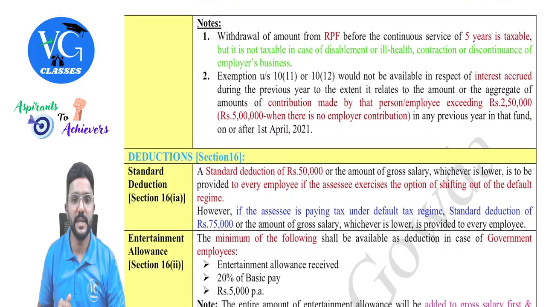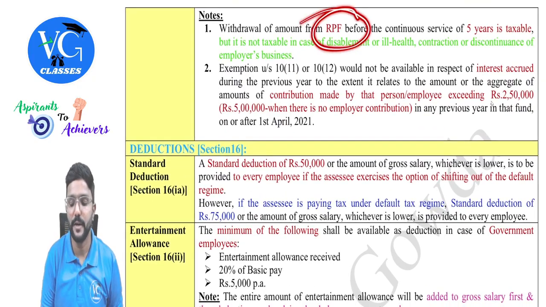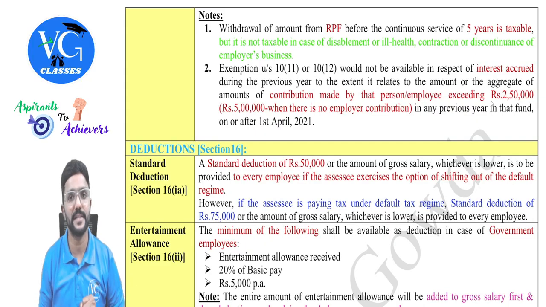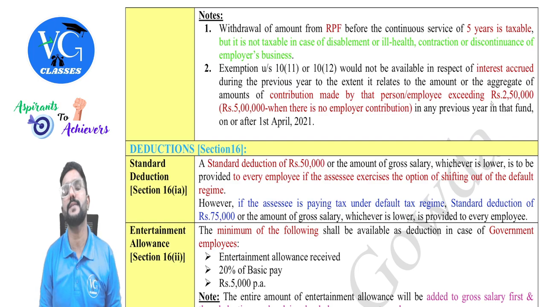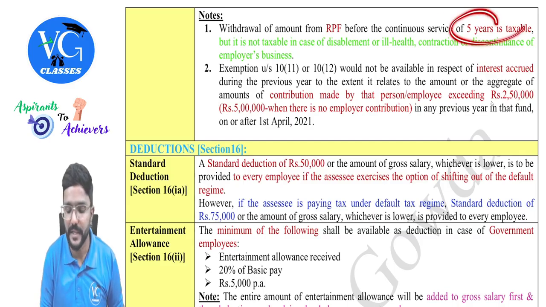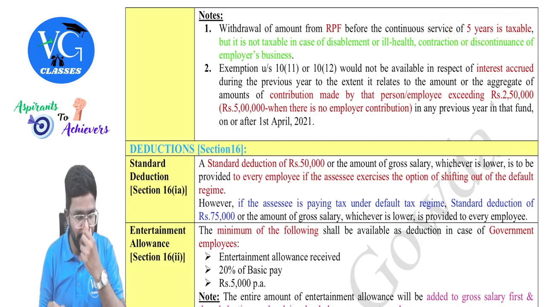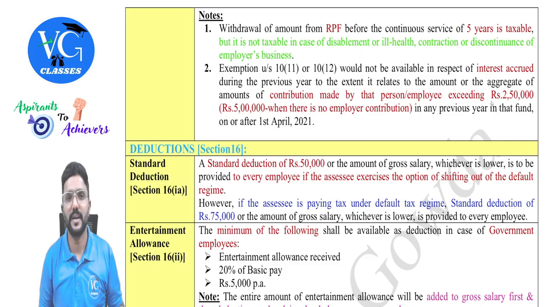Then, if the amount is withdrawn from a recognized provident fund before the continuous service of 5 years, then it will be taxable. Sir, what if it is withdrawn after 5 years of service? Then it will be fully exempt, guys. But if it is withdrawn within 5 years for health or medical purposes, or my employer is discontinuing the business, then in such cases it will be exempt, even if it is within 5 years.